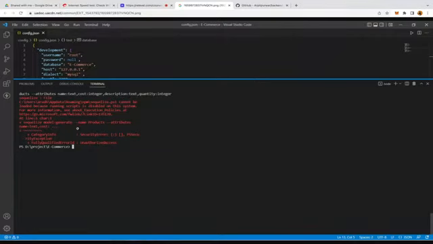Something cannot be loaded because running script is disabled on the system. Looks like npm does not work in yours.